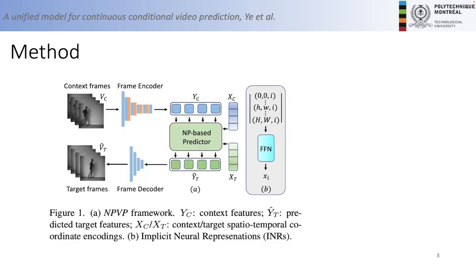Here is our proposed MNPVP model. It consists of two parts, a CNN autoencoder and an NP-based predictor. Firstly, the CNN encoder extracts the latent view feature YC from the input context frames VC. At the same time, we use a Fourier feature network to encode context and target spatial temporal coordinates into XC and XT. Then the NP-based predictor generates the view features of target frame Y hat T, and finally we use a CNN decoder to reconstruct the pixels of the target frames.